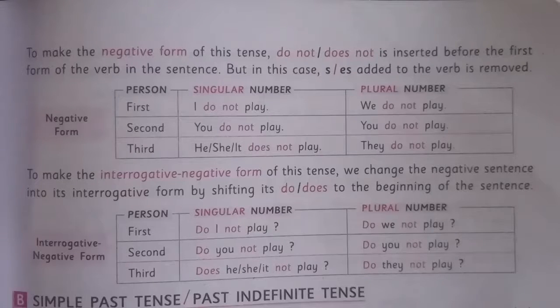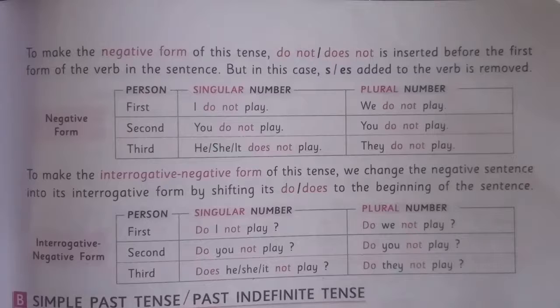Okay, so you have to keep in mind, if it is third person singular number, then we will add s or es to the first form of the verb. And to make the interrogative, we will use does. And that time we will remove s or es that is added to the verb.